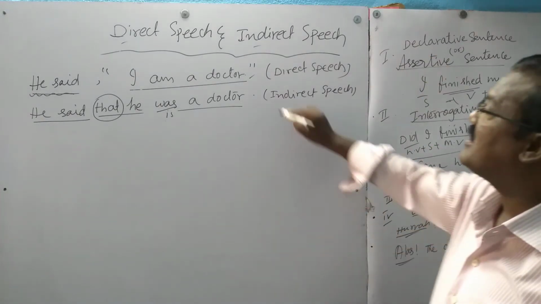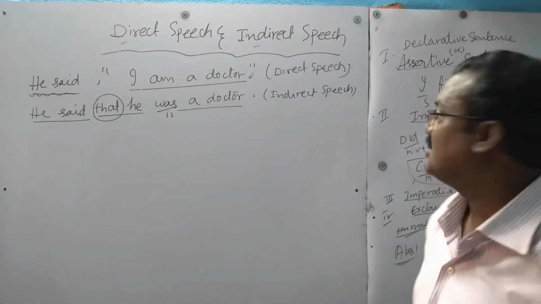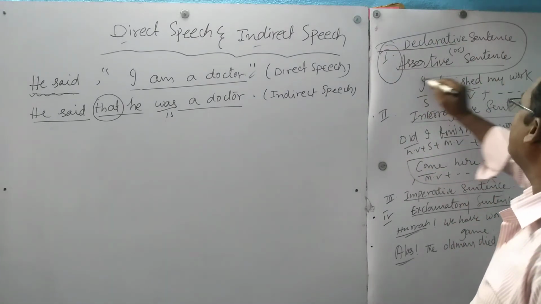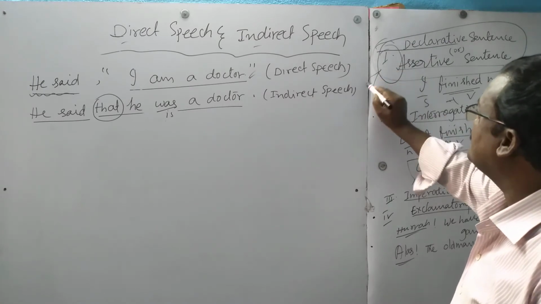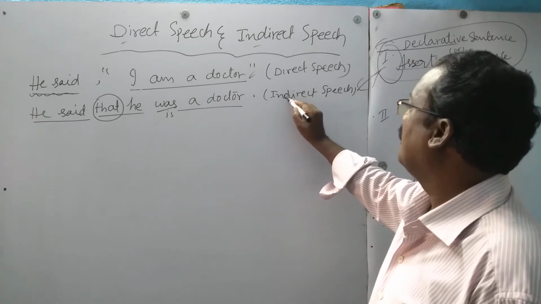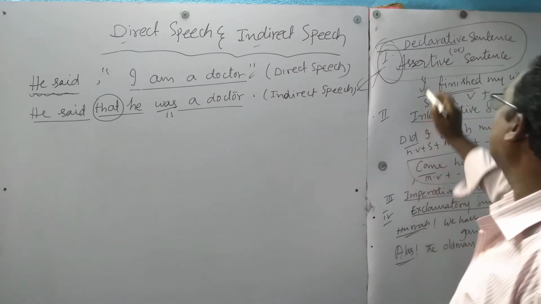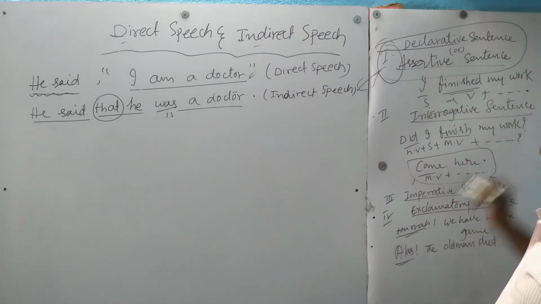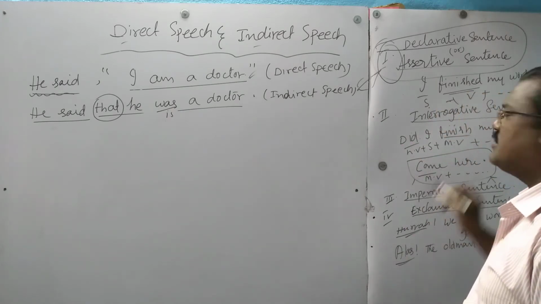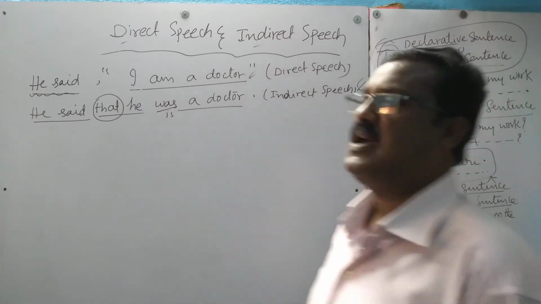Whatever the sentence might be in a direct speech, all the sentences in indirect speech should be in assertive form or declarative form. This is a very, very important thing. All indirect speeches should be changed into assertive form. That means an interrogative sentence also we have to change immediately into assertive form. Did I finish my work? Assertive sentence: I finished my work. Here, come here. This one also we have to change into an assertive sentence.